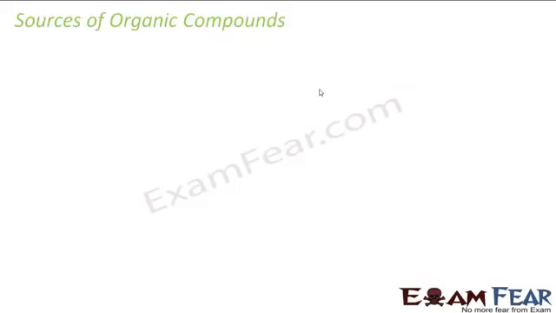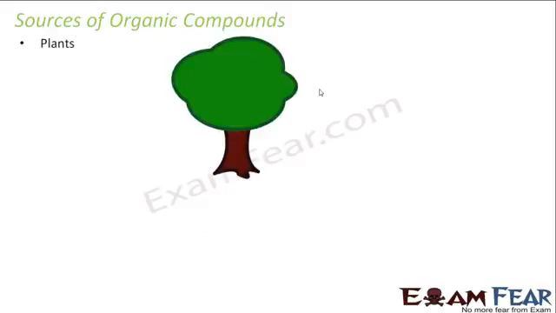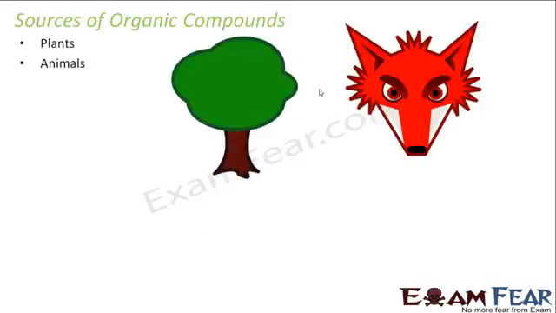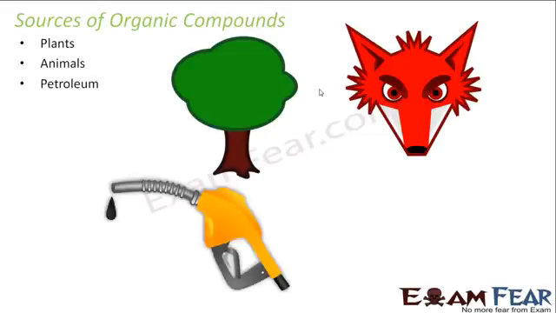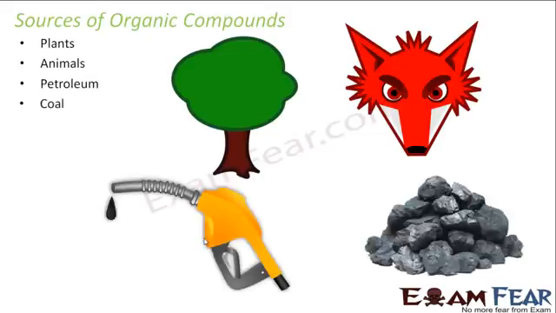So now let's see the sources of organic compounds. The first is the plants. From plants we get organic compounds, as I told. The next is animals. From animals also we get organic compounds. From petroleum also we get organic compounds, and the coal. So these are the four sources of organic compounds. Correct? Plants, animals, petroleum and coal.